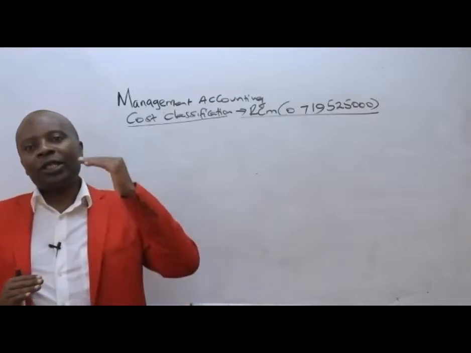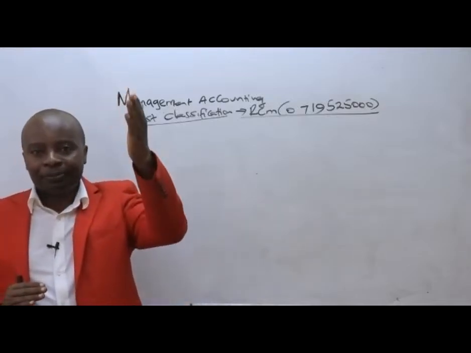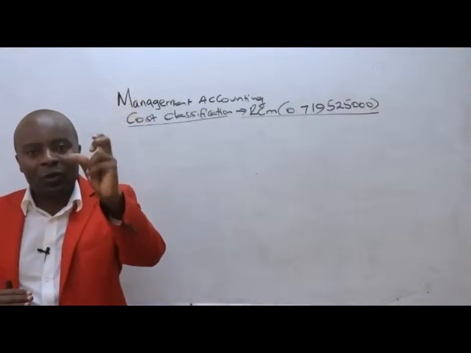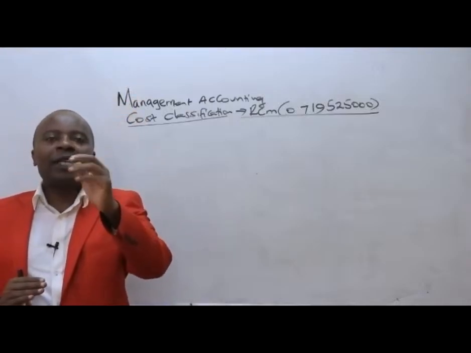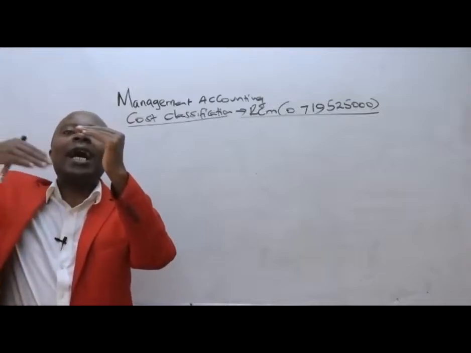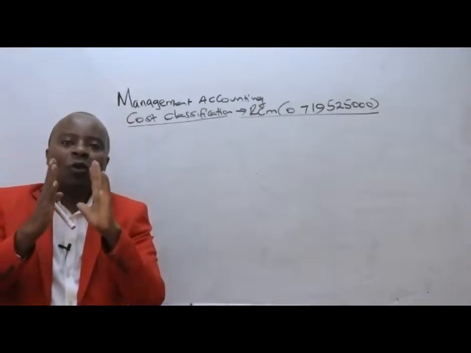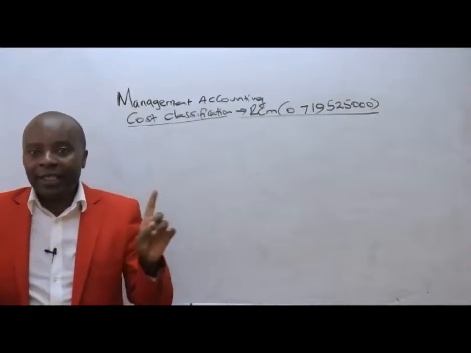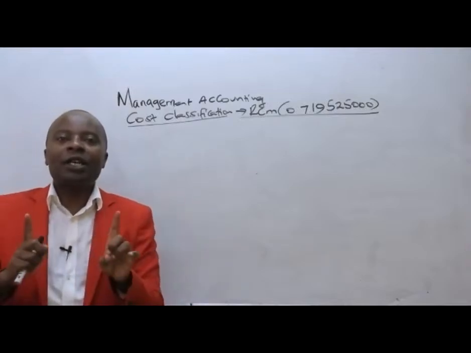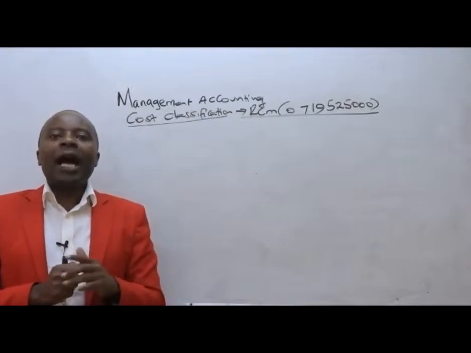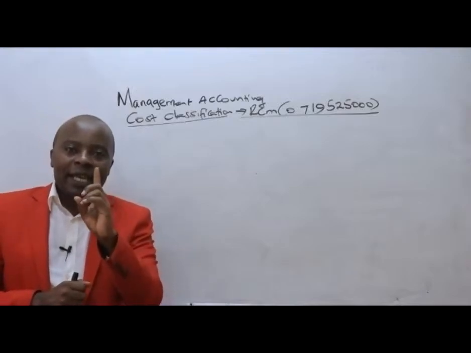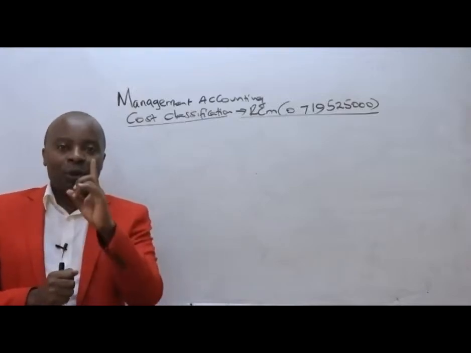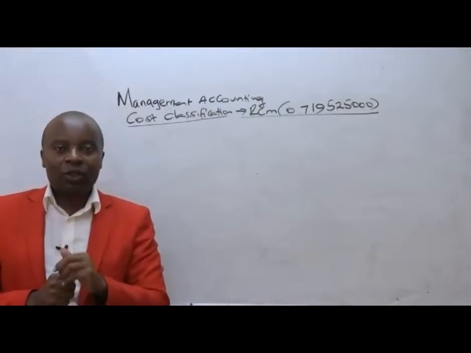Why? Because costs were supposed to be up there, which would have enabled them, if they were able to calculate them properly, to set a higher price. But because of wrong cost ascertainment, they're selling, but making losses.